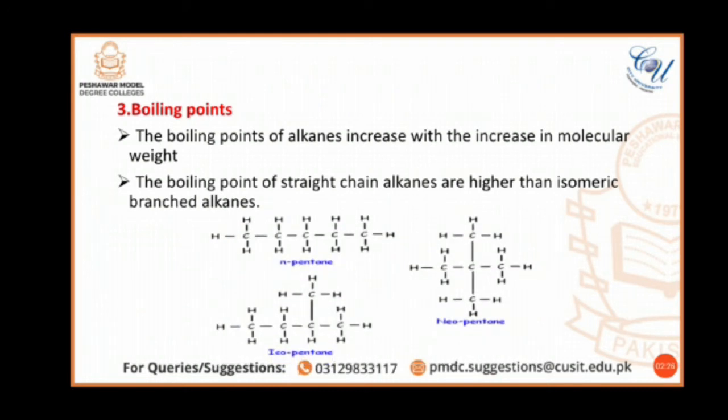Here is an example of pentane. You can observe three different structures of pentane: straight chain pentane called n-pentane, and branched pentanes, that is isopentane and neopentane. All three structures of pentane contain 5 carbon atoms, but the boiling point of n-pentane, that is straight chain pentane, is higher than that of the branched pentanes, isopentane and neopentane. So the structure of alkanes affects the boiling point.